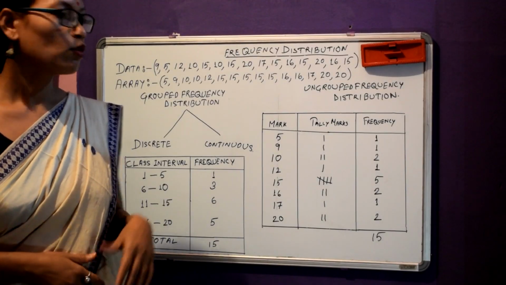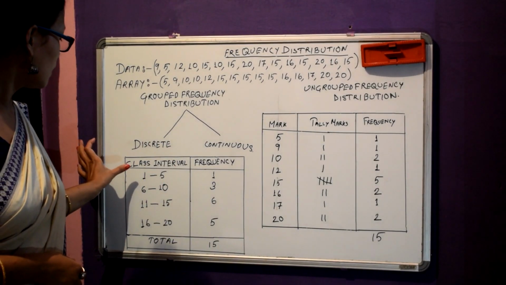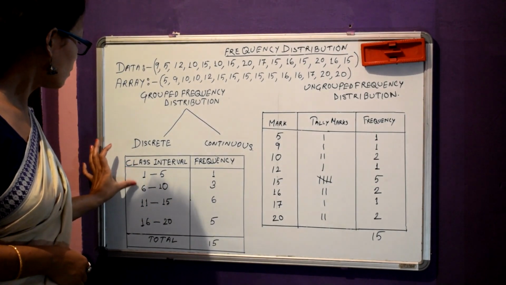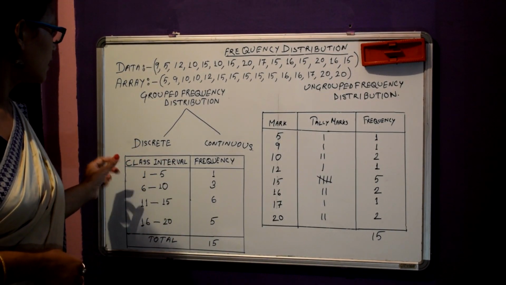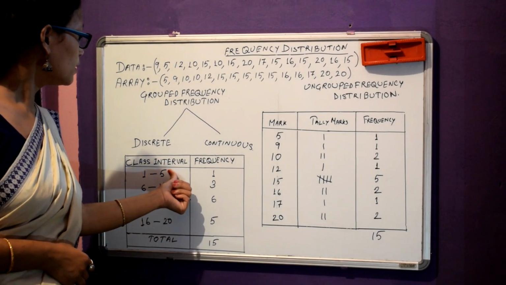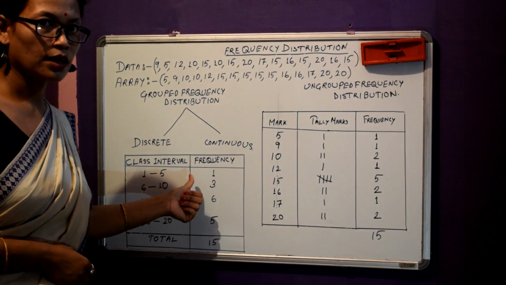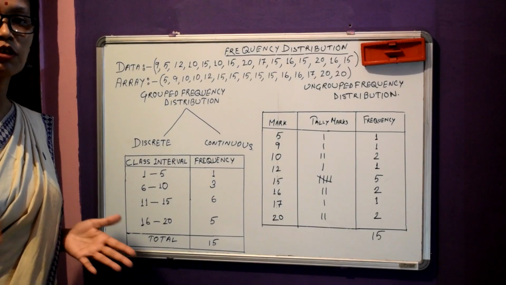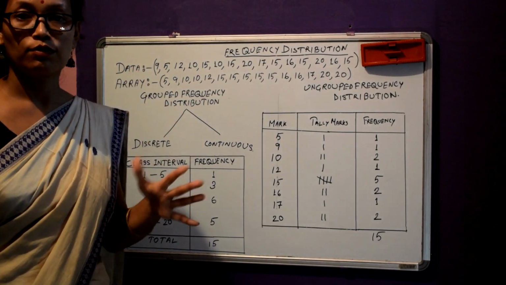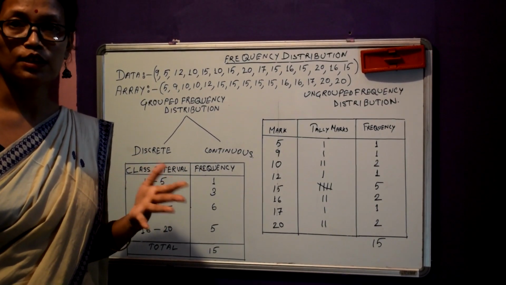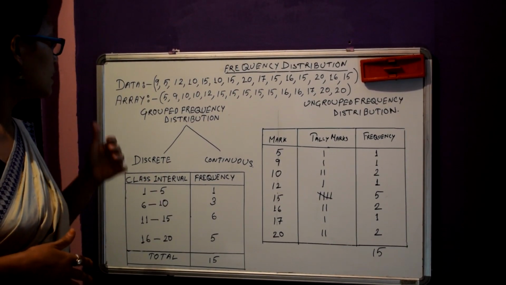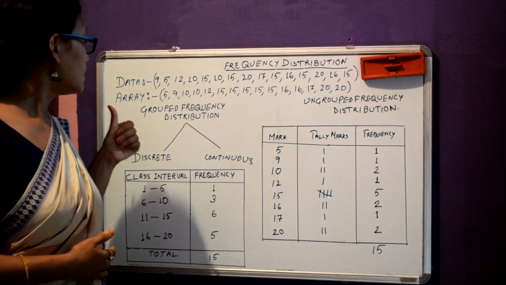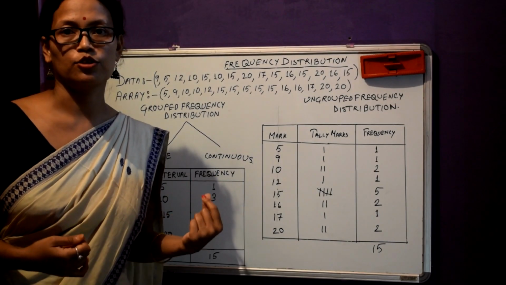Now look at this table and see the class intervals. Between these class intervals there is a gap. The gap is between the upper limit of a class and the lower limit of the next class. Here we are not considering those values which lie between 5 and 6. So this type of frequency distribution is called discrete frequency distribution.